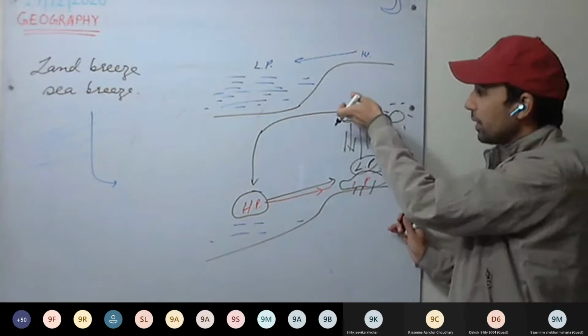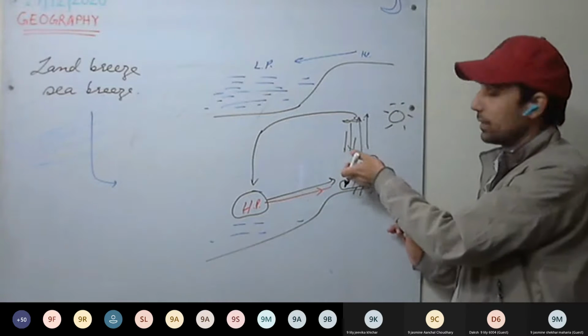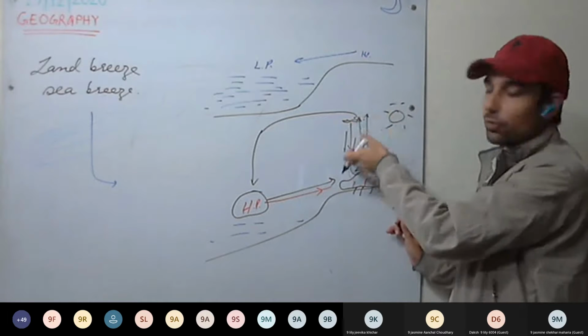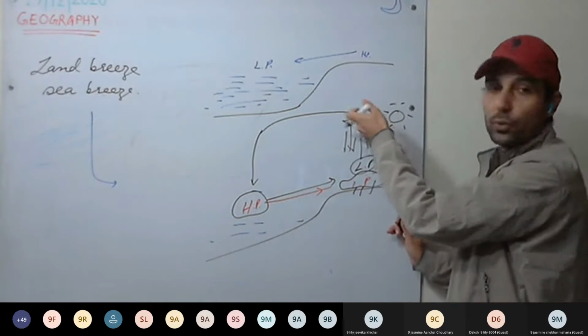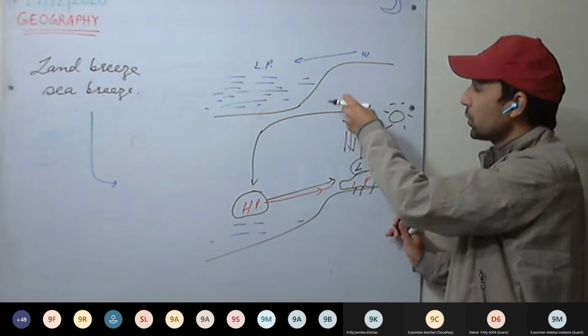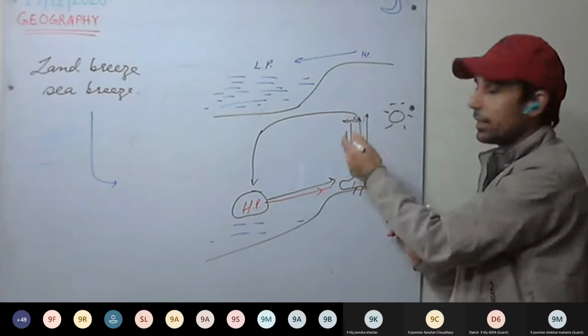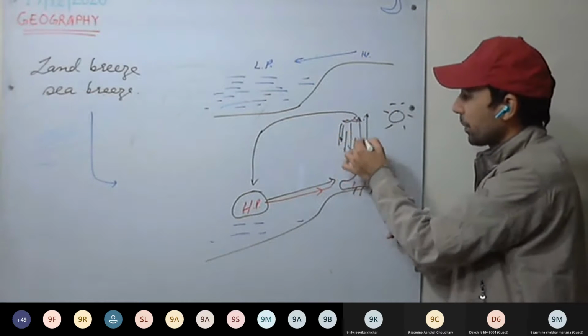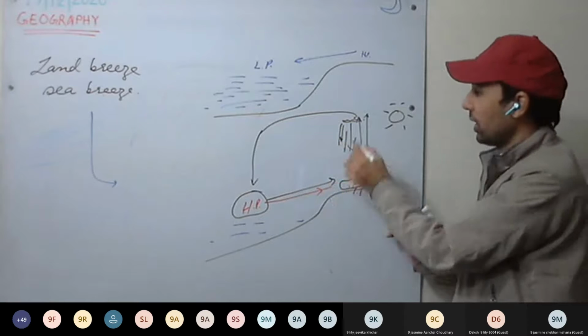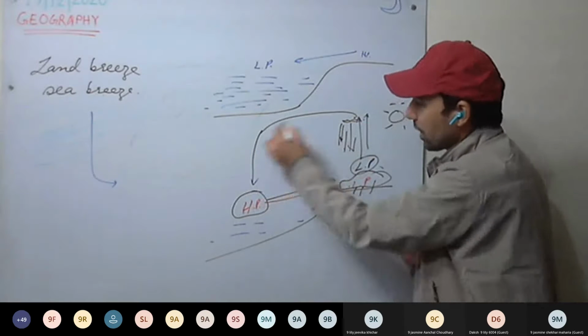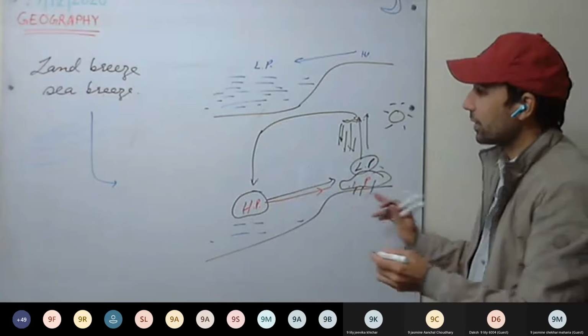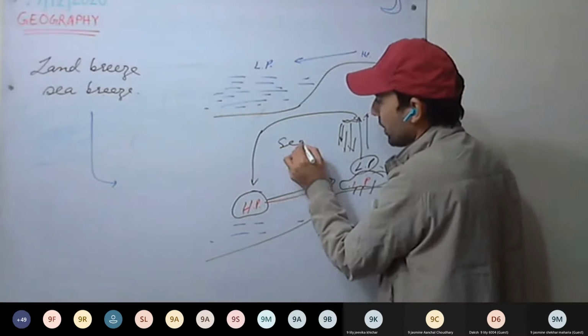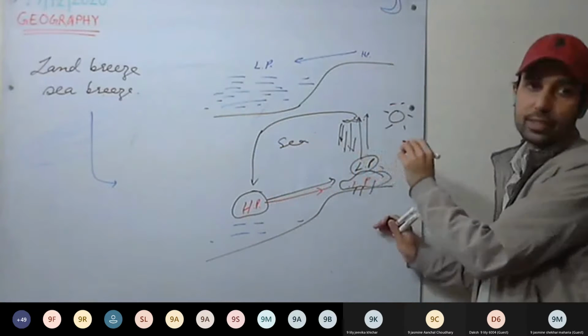And when these winds rise, we may have the rain. The warm and moist winds rise, they get cold in the upper atmosphere, reach the dew point, and clouds are formed and they precipitate. Precipitation happens in the form of rainfall. And this is how the circulation will continue. This is sea breeze. That is air coming from the sea.